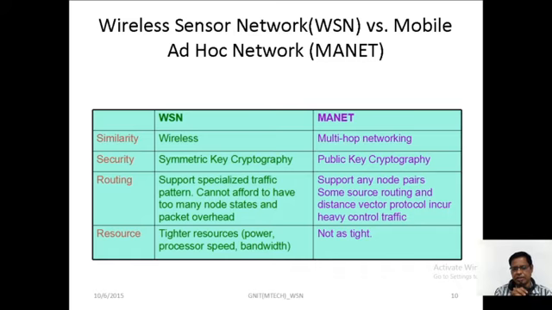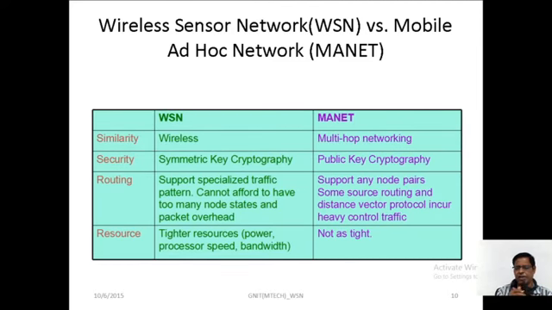Okay, and in mobile ad hoc networking, the routing supports any node pair, and source routing and distance vector protocols incur heavy control traffic. See, in mobile networking a number of nodes are connected to this network, so different routing patterns are used.